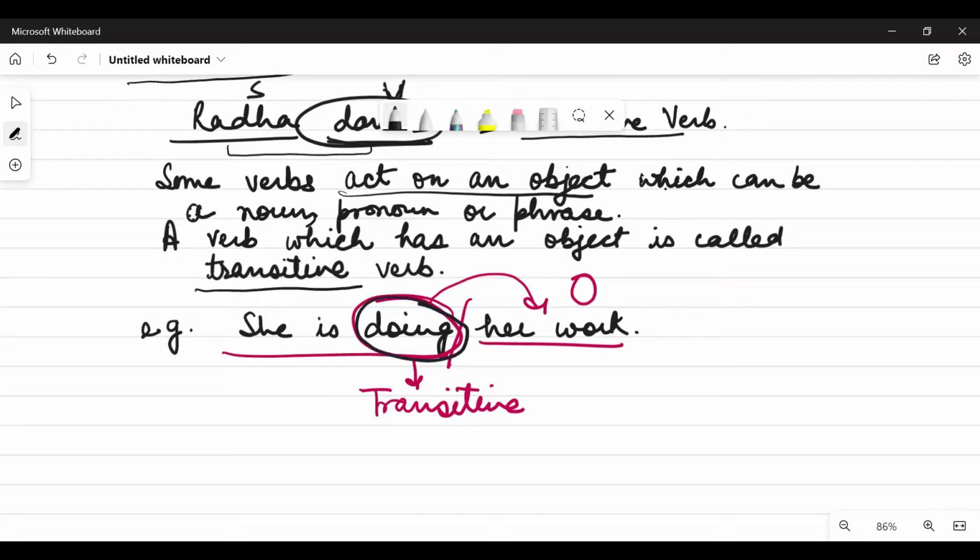Doing what? So some object is required to give the complete meaning. That is why her work is the object. She is the subject, doing is the verb, and her work is an object which is required to complete the meaning, to support the verb. That is why it is a transitive verb. So you can say that the verbs that need an object to support them are called transitive verbs, right?